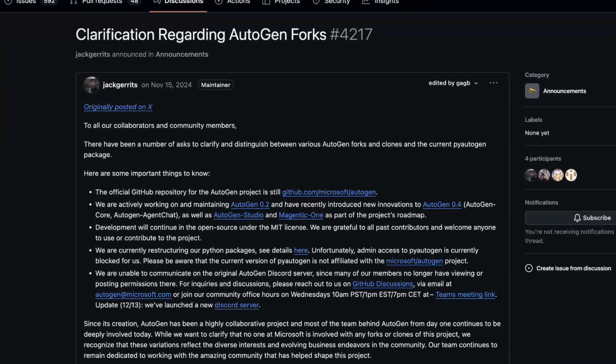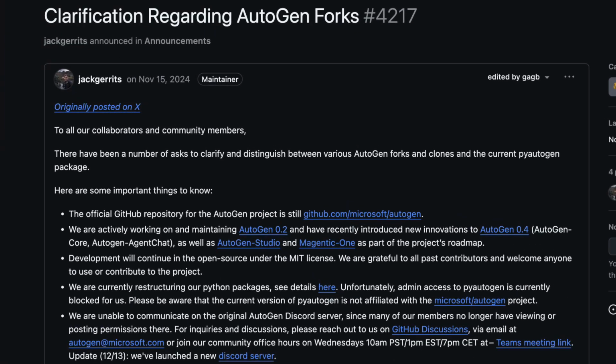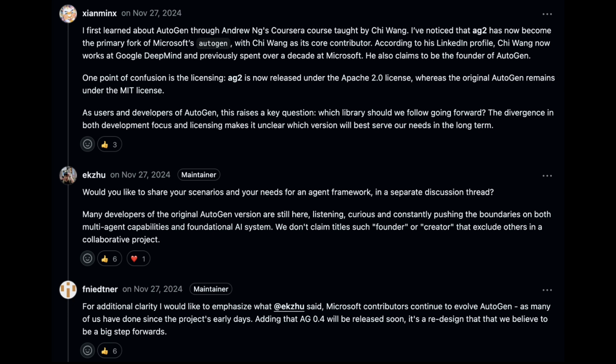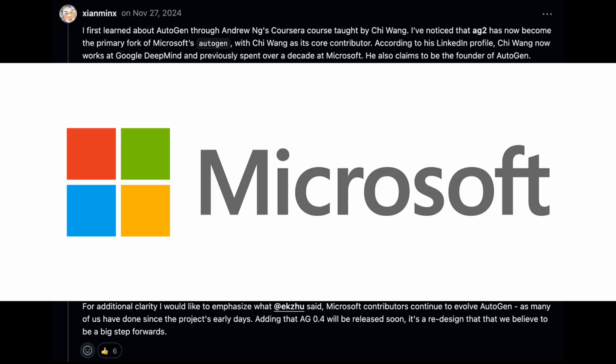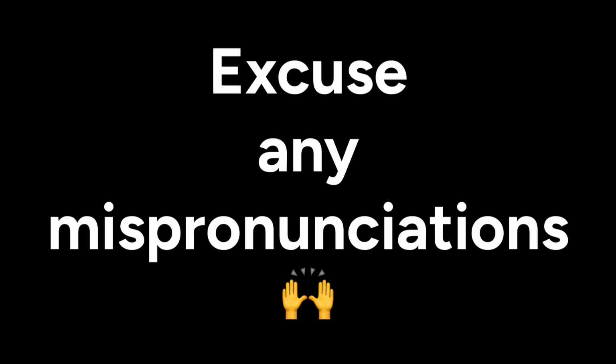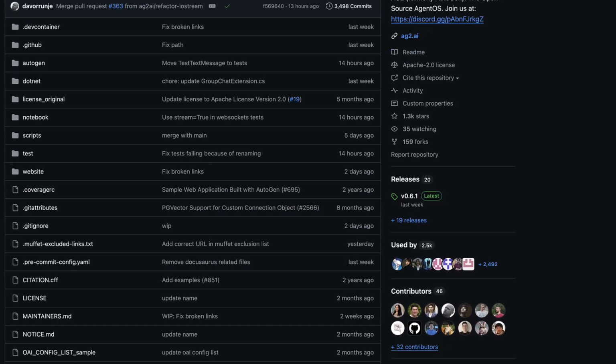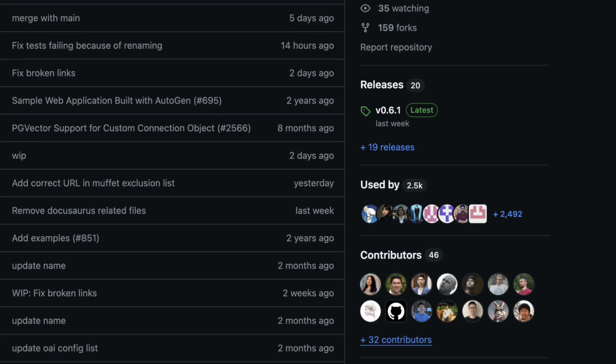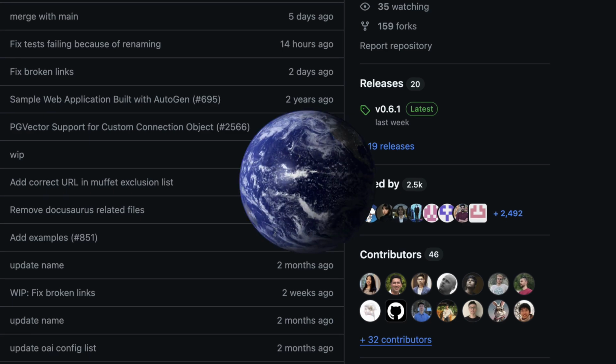Judging by various announcements made online in late 2024, it seems as if some of the individuals at Microsoft who helped develop Autogen throughout 2023 and 2024 will continue doing so under the Microsoft banner, while, as mentioned, the founders, Chi Wang and Qingyun Wu, excuse me if my pronunciation is off, will continue developing AG2 independently alongside a community of open source contributors from around the world.